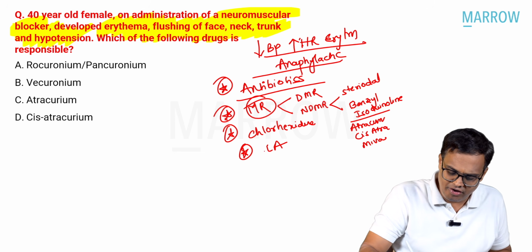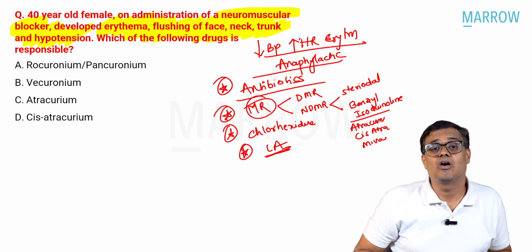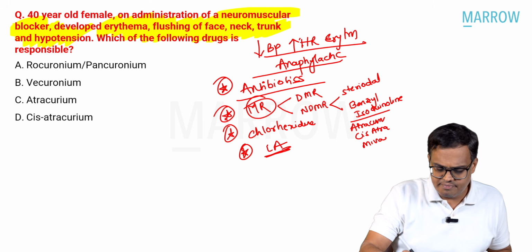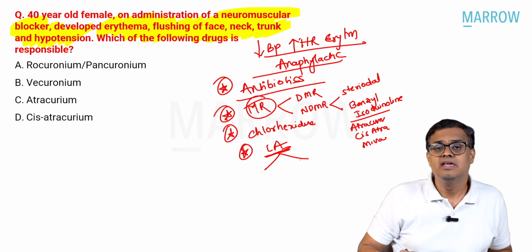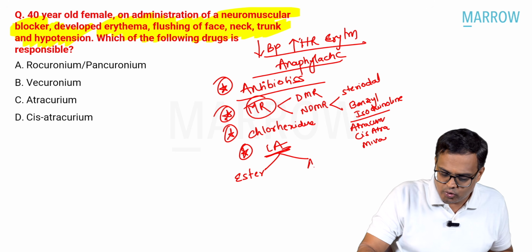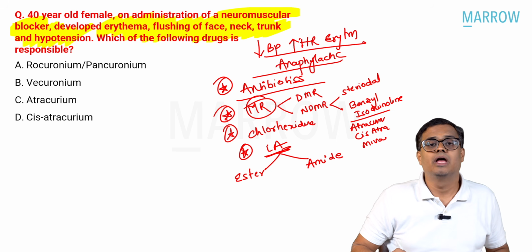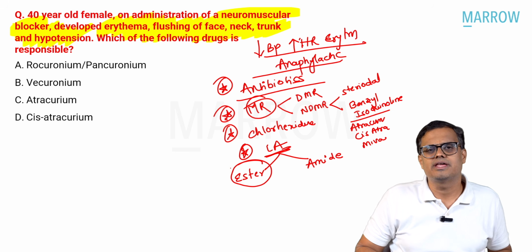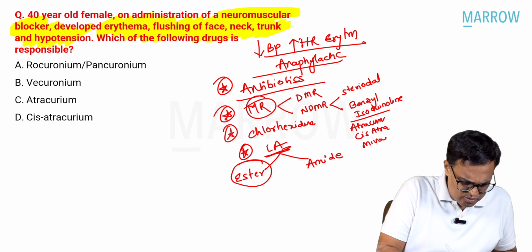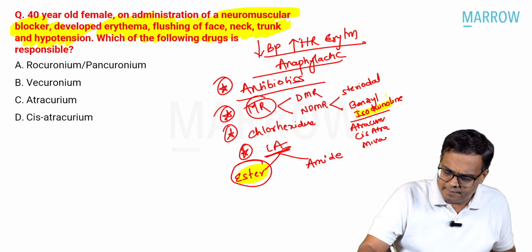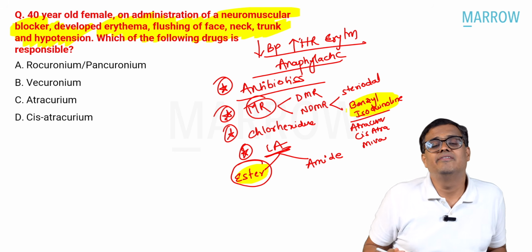Do you know why you have written it? Because local anesthetics are also notorious for causing anaphylactic shock. Depending on structure, there are 2 categories: the ester group and the amide group. Out of esters and amides, esters are notorious for causing anaphylactic reactions. So from anesthesia, esters and the benzyl isoquinoline group are very, very notorious.